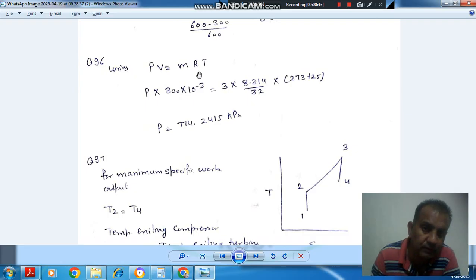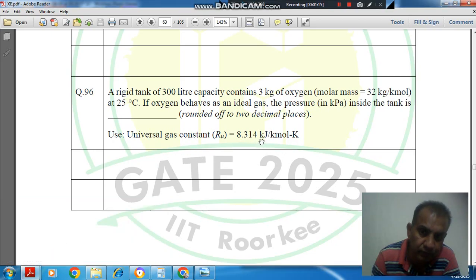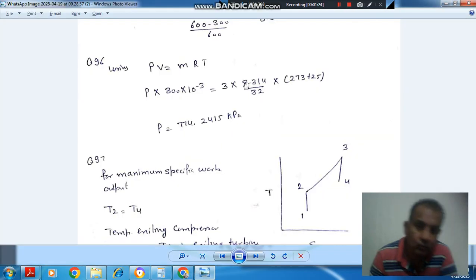So using PV is equal to mRT. Here V is 300 liter, so converting this liter into meter cube, that is 300 into 10 minus 3 meter cube, and R is the characteristic gas constant, that is 8.314, the universal gas constant, divided by molecular weight, that is 32. Okay, so this is in kilojoule per kilomole, or if we divide it by 32, then it will be in